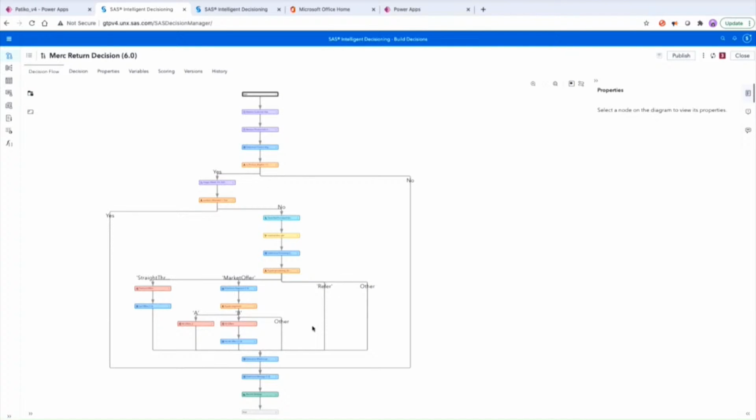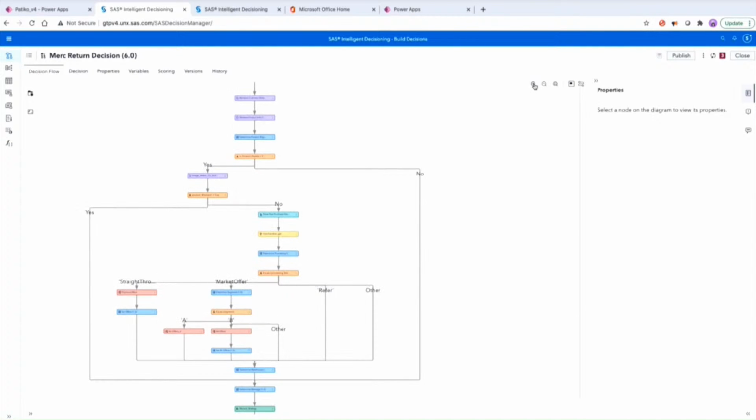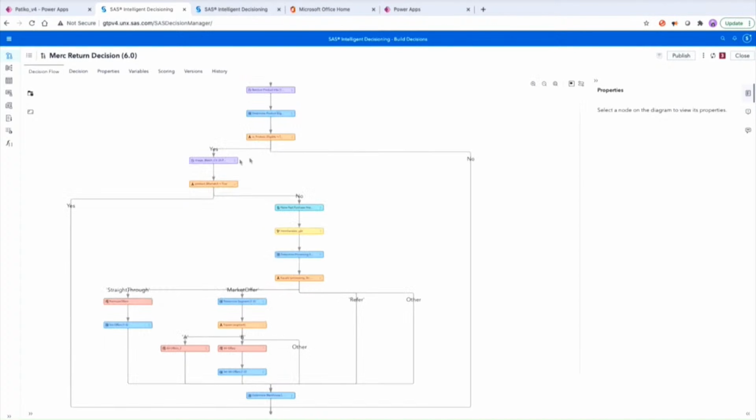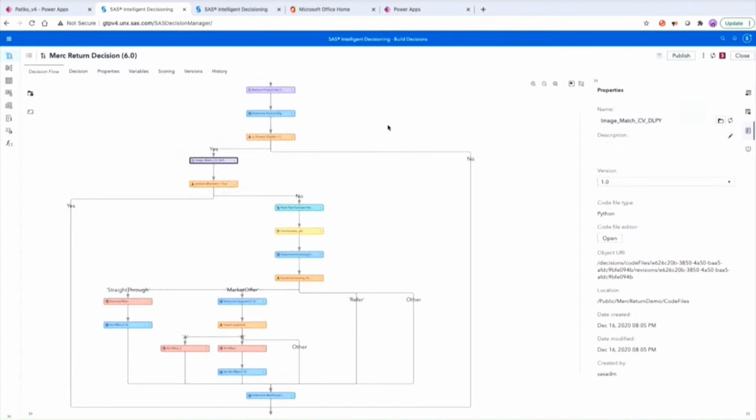So this is a pretty complex decision. In this decision, we not only have business rules, we also have quite a few machine learning models. For example, I know it's hard for you to see, but let me make this bigger. We have a Python model here that we use to analyze the image to tell if the image actually matches the description, right?